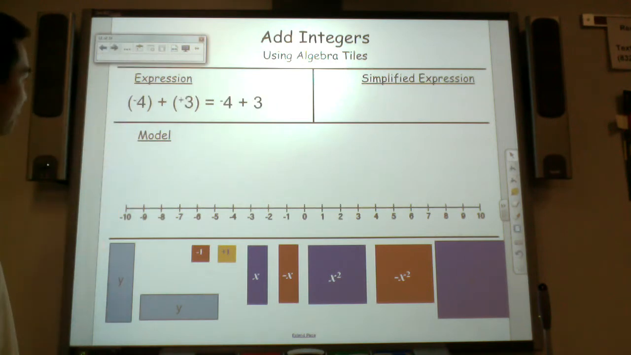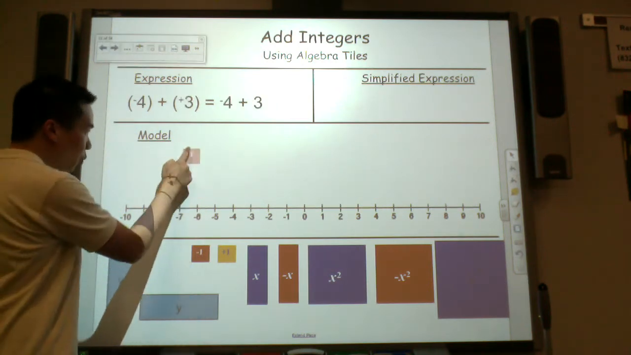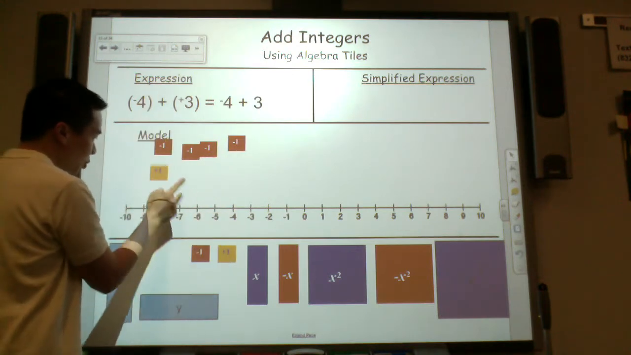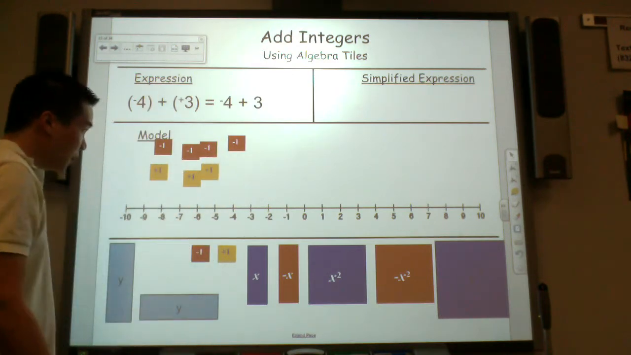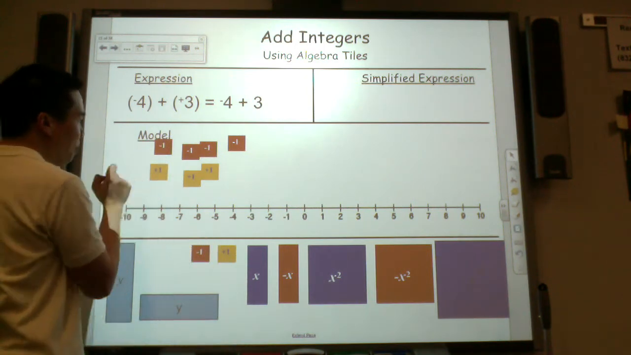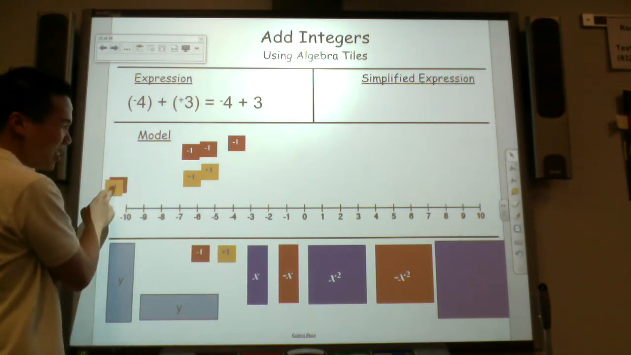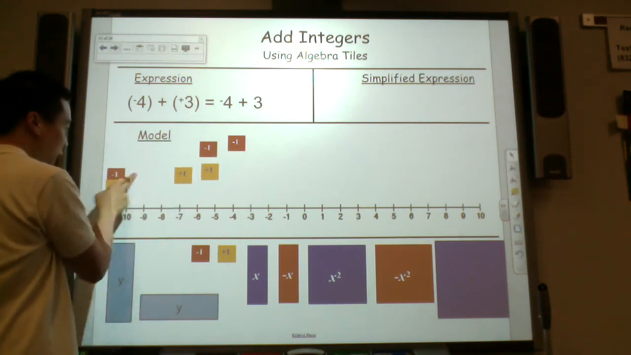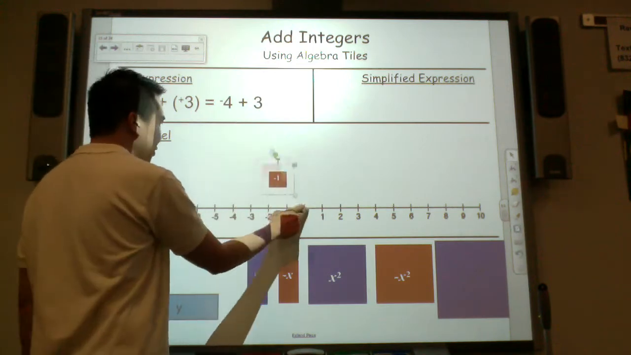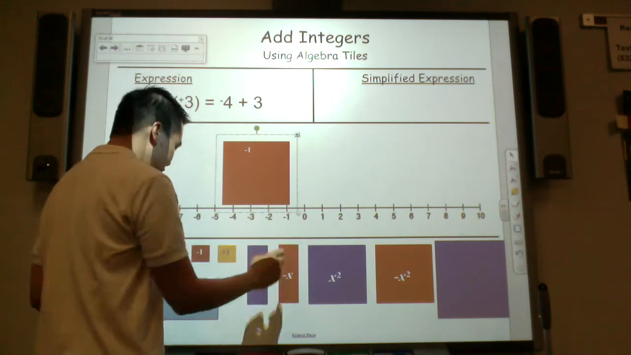Let's try our next example. You have 4 negatives. 1, 2, 3, and 4. You have 3 positive. 1, 2, 3. So that's using our algebra tiles. What can you say about this negative and positive here? They cancel out. It's called 0 pair. They 0 out. 0 out. 0 out. What do you have left? We have -1.